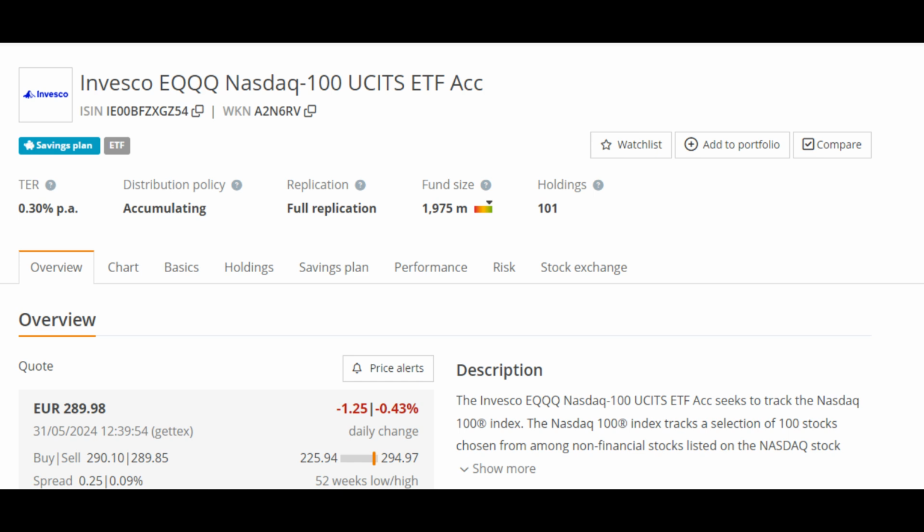Another good option for an accumulating ETF, meaning that you won't be receiving the dividends, but they will be reinvested automatically, is the Invesco accumulating one, which is also pretty big at almost 2 billion euros and is run by one of the most famous and reputable asset managers in the world.